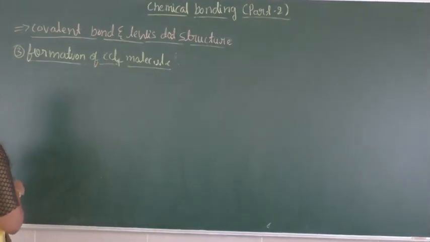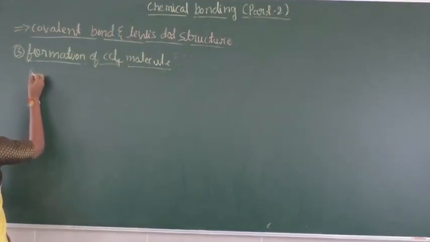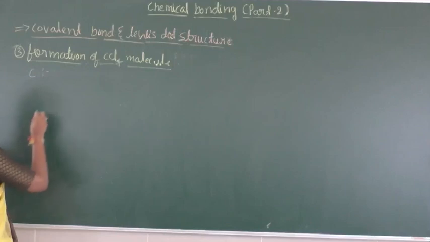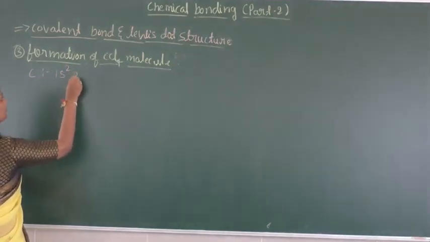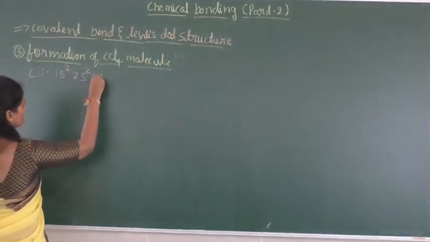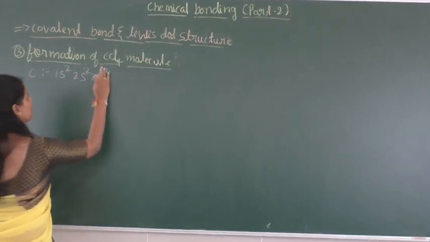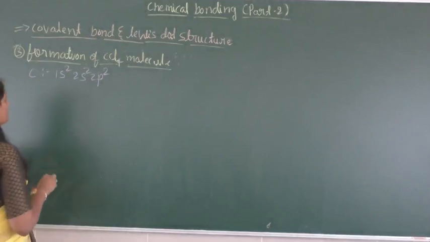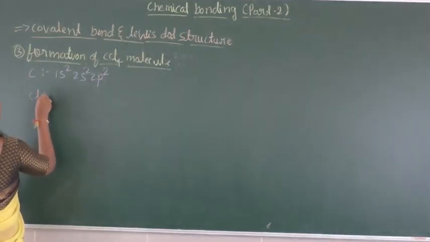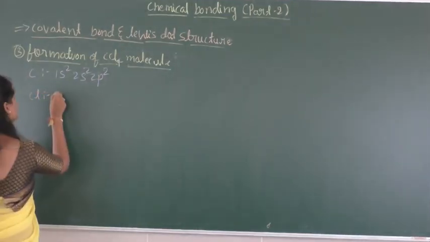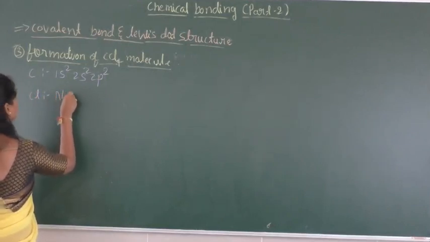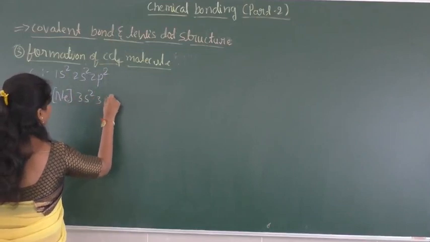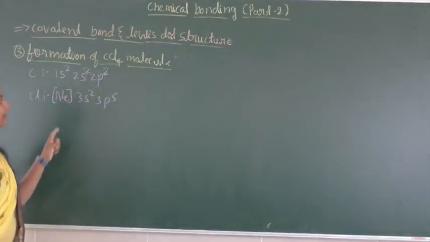Before that, first we are going to write the electronic configuration of carbon. Here the electronic configuration of carbon is 1s2, 2s2, 2p2. When we consider the electronic configuration of chlorine, that is neon 3s2 3p5. This is the electronic configuration of chlorine.